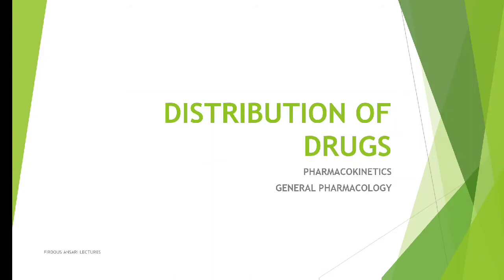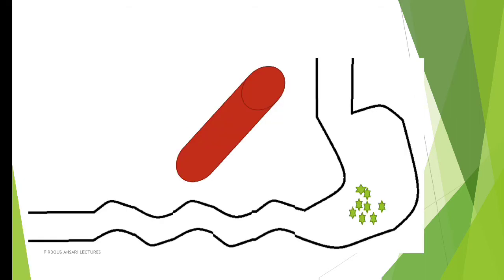Hello to all. So today my topic is distribution of drugs. This is the second part of pharmacokinetics. Previously we have studied absorption. Absorption means the movement of drug from the site of administration into the systemic circulation. So for absorption, first the drug should cross this barrier and then this vascular barrier, and then absorption readily occurs.